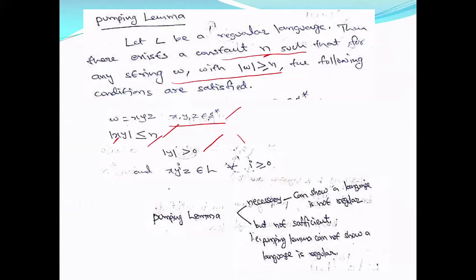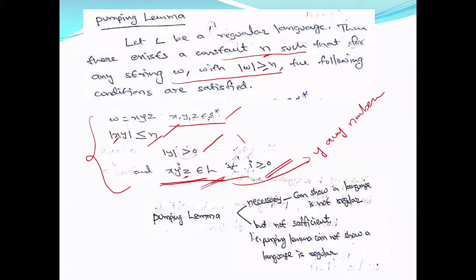If that is the case, then x y power i z belongs to L. That means y repeated any number of times, including 0, with x concatenated before it and z after it, will be in the language L. You can observe that this will give you an infinite number of strings in the language L. So if this is a regular language, these conditions will be satisfied.